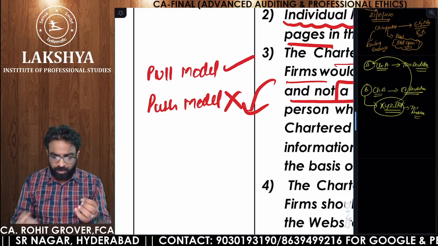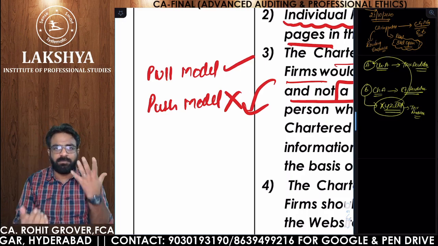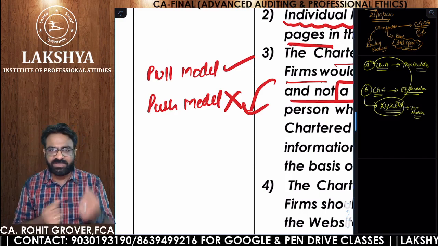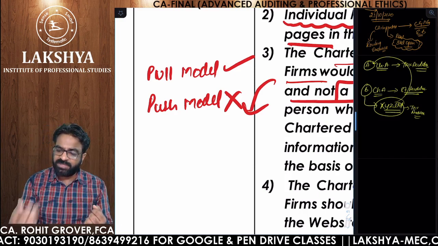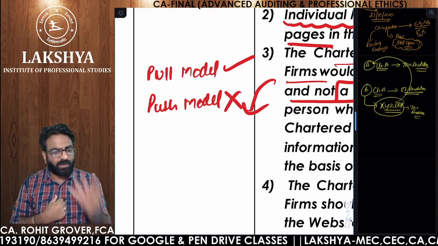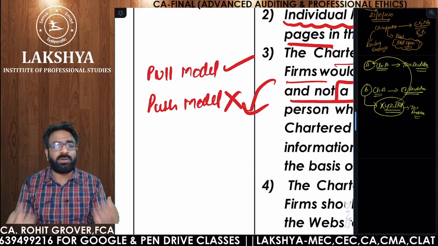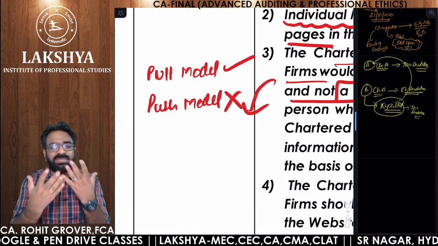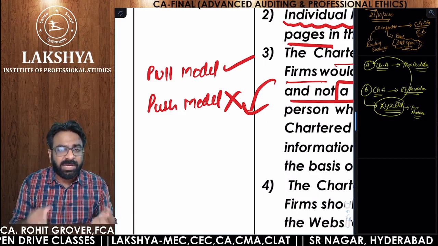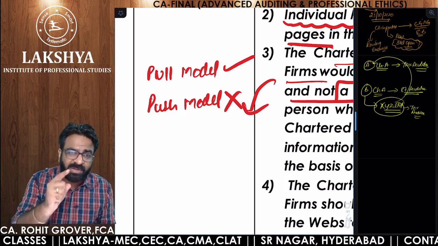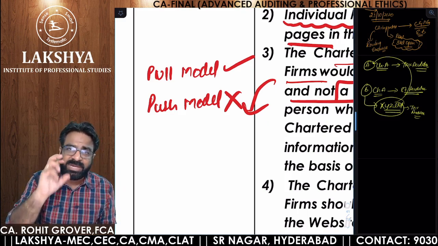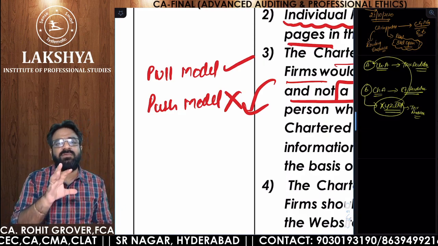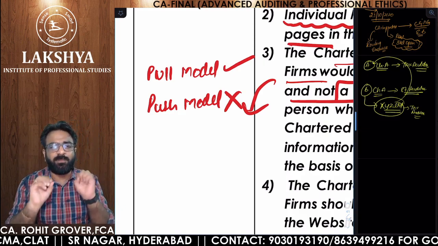You opened it. Pop-ups are coming. Best chartered accountant, having 20 years of experience, provides insolvency professional services. That is called push model. Automatically the information is coming even though I don't need. It means you have designed your website in such a manner that you are telling your professional attainments to whosoever is visiting your website without asking. That is called push model.